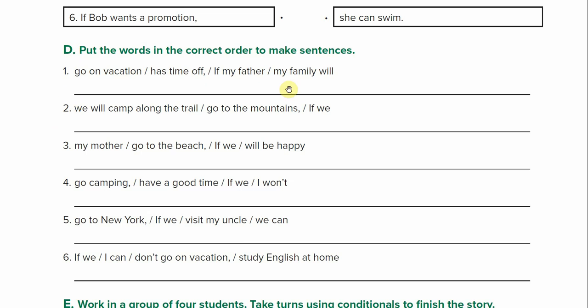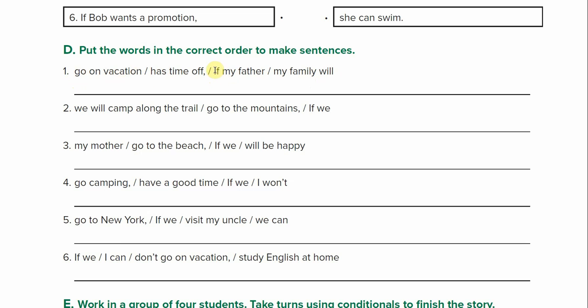So we have these parts. We got to put them in order. So before you listen to this audio, you should pause the video and try to do this yourself. And then after you finish it, check your answers with me. And remember, one easy trick is every sentence starts with a capital letter. So if you don't know what's first, look for the one that has a capital letter.